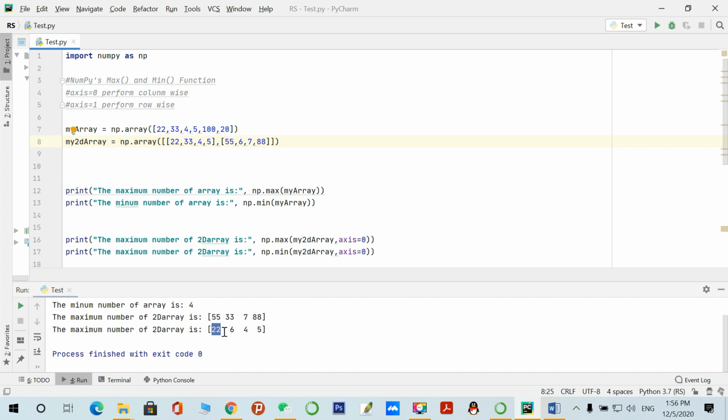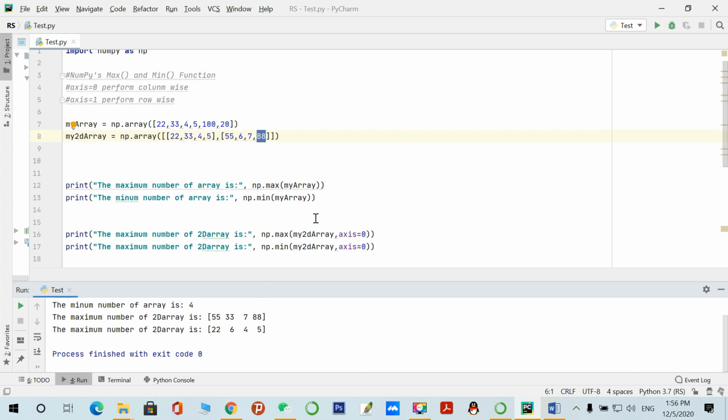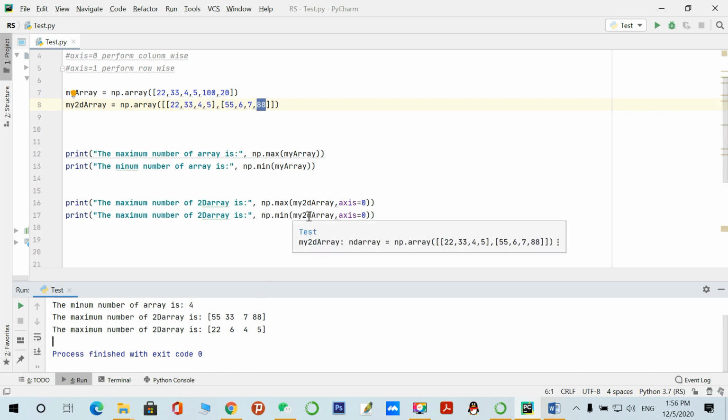Basically 22 is the minimum number, then 6, and 4, and 88 is the big number. So that's the basic way to find the maximum and minimum number from a one dimension array or two dimension array. That's it.